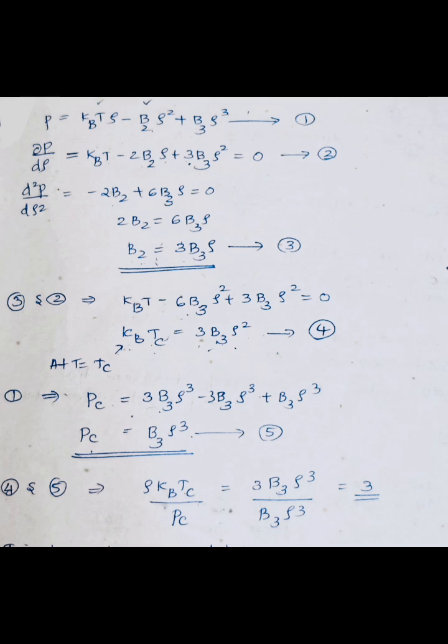So equation number 1 implies Pc is equal to 3B3 rho cube minus 3B3 rho cube plus B3 rho cube. So Pc is equal to B3 rho cube. This is equation number 5. So equations 4 and 5 imply rho kB Tc by Pc is equal to 3B3 rho cube by B3 rho cube. This is equal to 3. So the answer is 3.